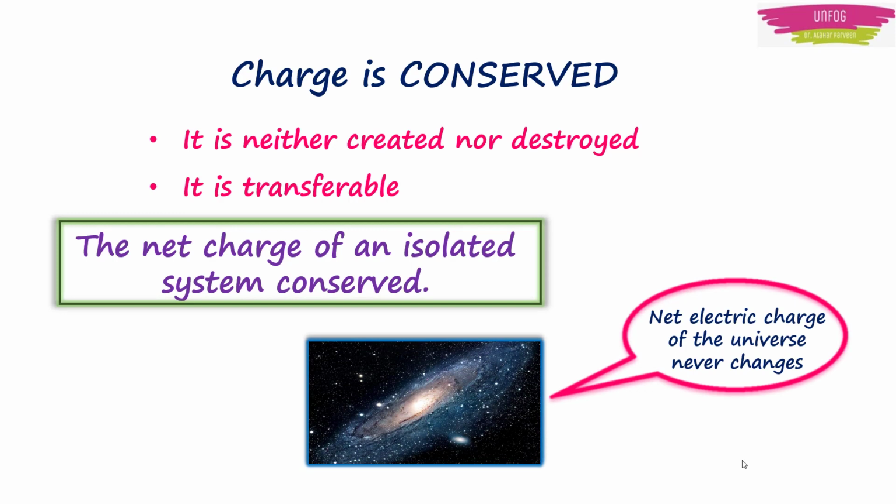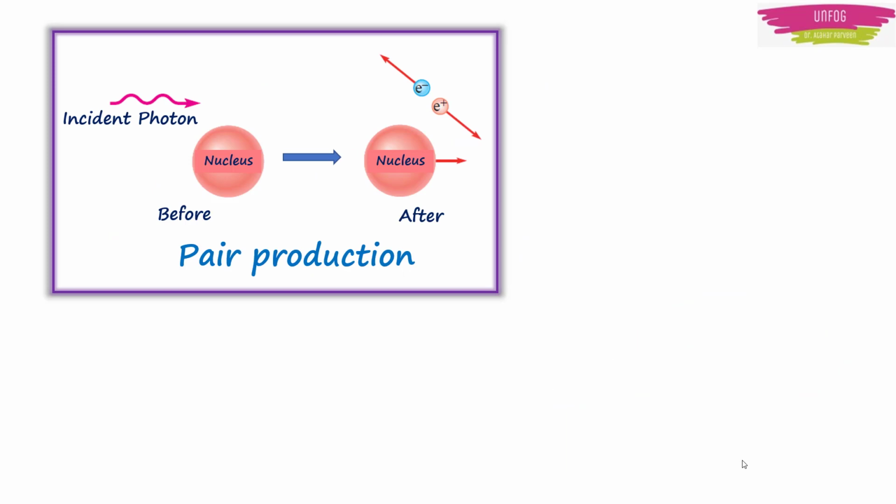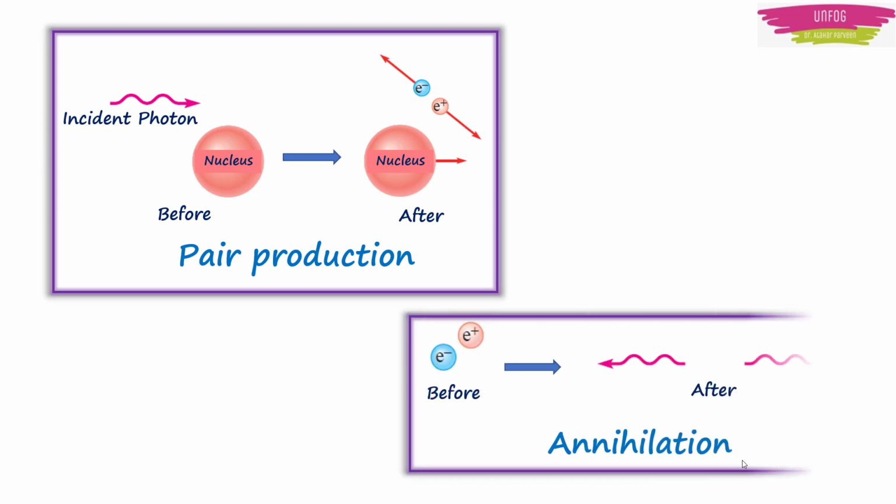But then a question may arise in your minds that charged particles are created in some processes. Then my answer would be yes, of course, charged particles are created in some processes like pair production, and they are also destroyed in some processes like annihilation. But what we have to keep in our mind is that they are always created and destroyed in pairs with equal magnitude and opposite sign. Therefore, conservation of charge is always valid.